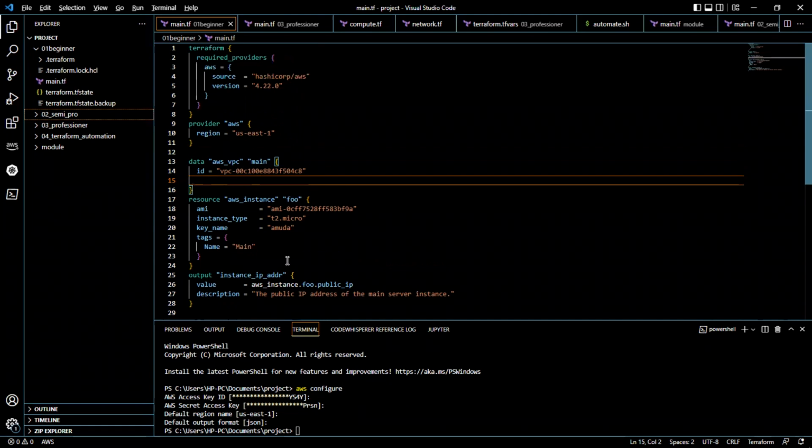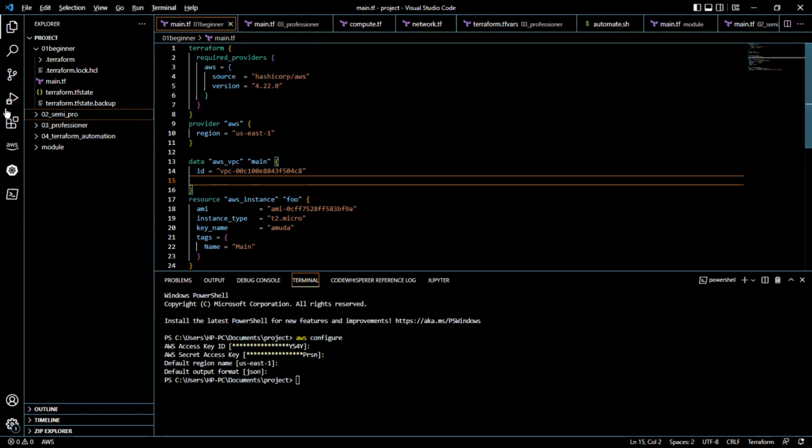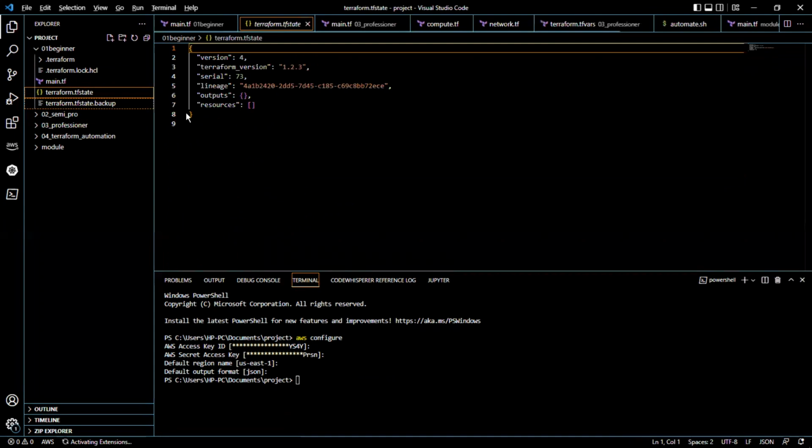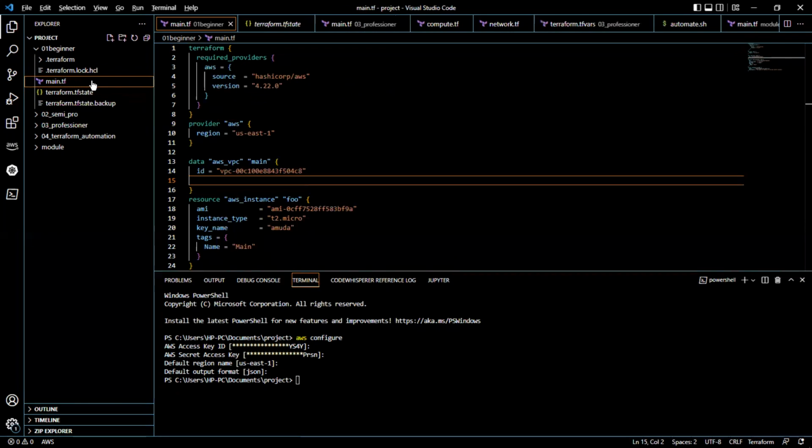Going to save, you say Control X. So what I actually want to do now is, as you can see, I have many files in here. This is the Terraform lock HCL. This is the Terraform main.tf, the file we are dealing with. This is the desired state, and this is the state file, the present state. There's nothing here. No resource has been created, no output, nothing. So the present state is empty, and I want to go to a desired state, which is my main.tf.